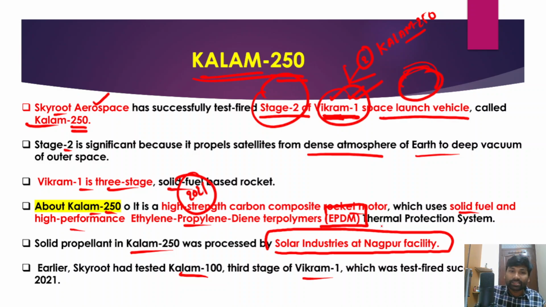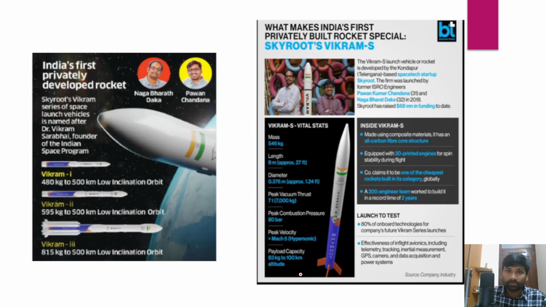And the other aspect is that this solid propellant in Kalam 250, the second stage of Vikram 1, was developed by Solar Industries at Nagpur Limited, and earlier Skyroot had already tested Kalam 100. So that is the third stage of Vikram 1. That was test fired successfully way back in the year 2021. So you can look into some details of this Skyroot space agency. India's first privately developed rocket is Vikram, right? So that is what you need to remember.